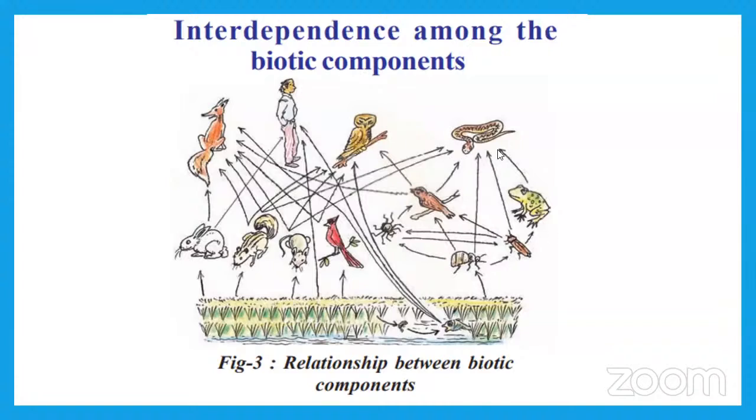Here the snake depends on other living organisms. More than one living organism, it depends on others. The most important are plants because all depend on them.